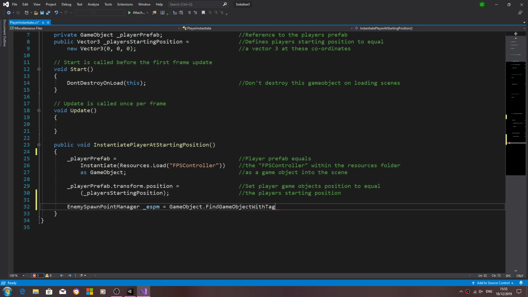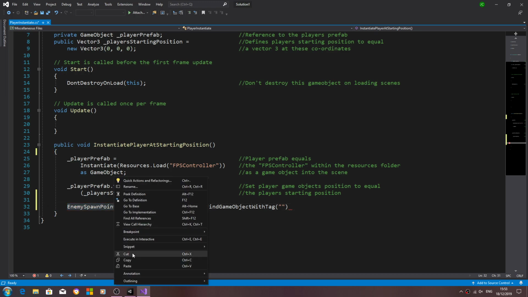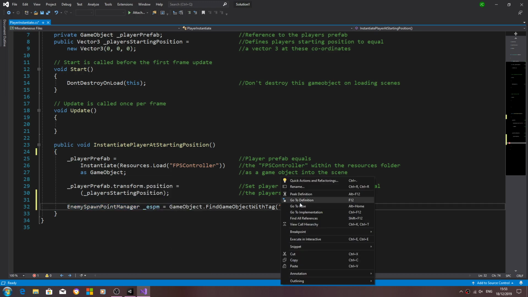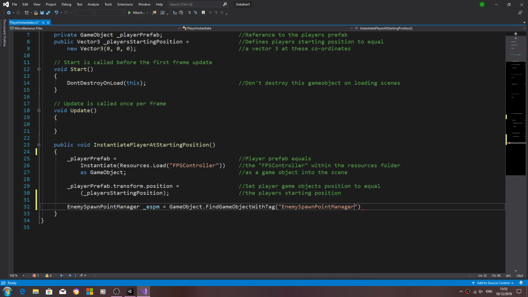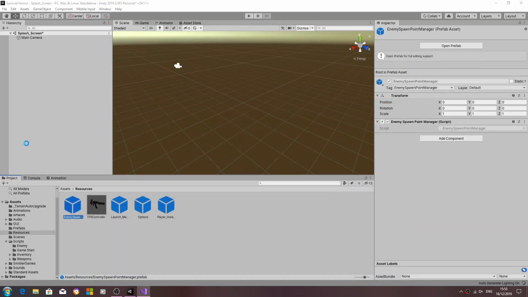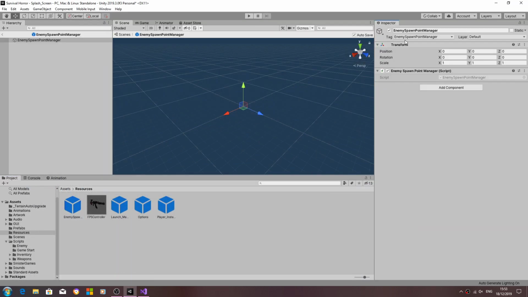And I don't know why IntelliSense isn't working again, but never mind, we can cope with that. So we want to find the game object with the tag of enemy spawn point manager, which we've just created on this prefab.